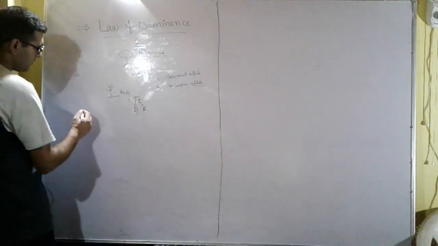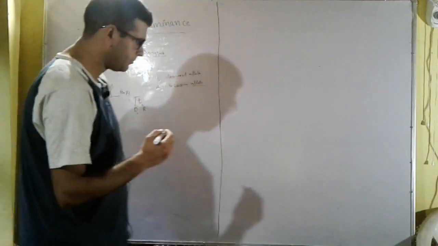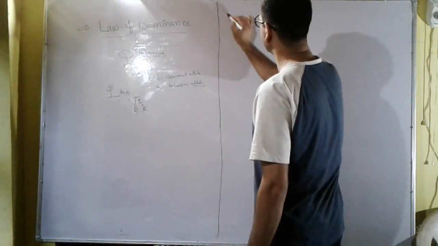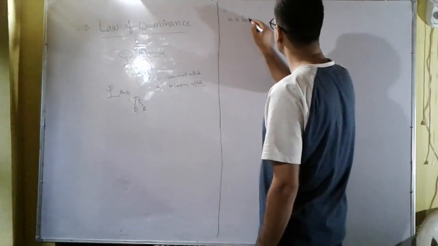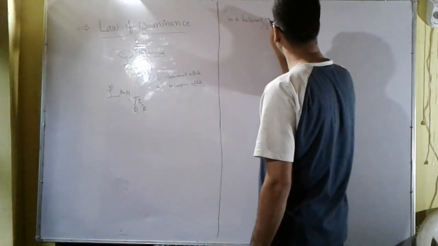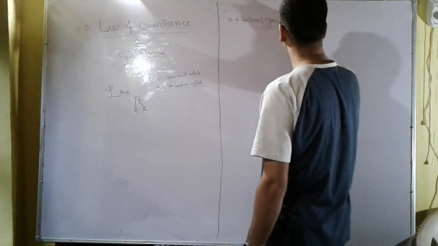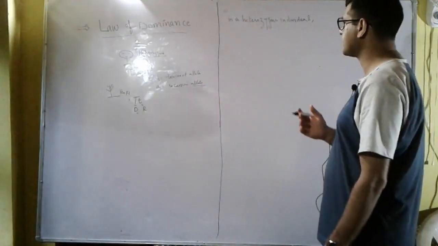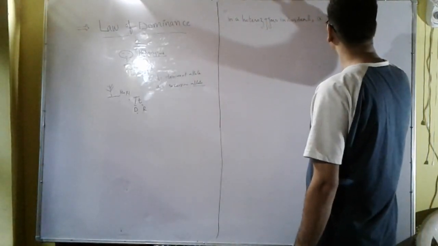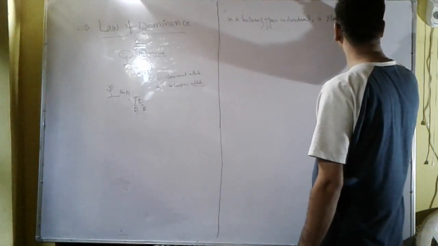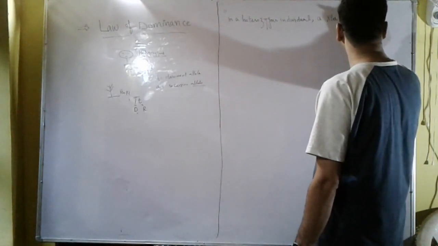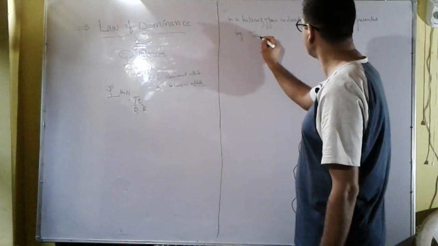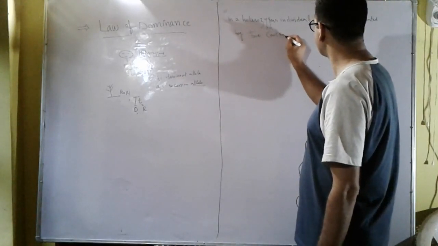So what is the law of dominance? The law of dominance simply means: in a heterozygous individual, a character or trait is represented by two contrasting alleles.